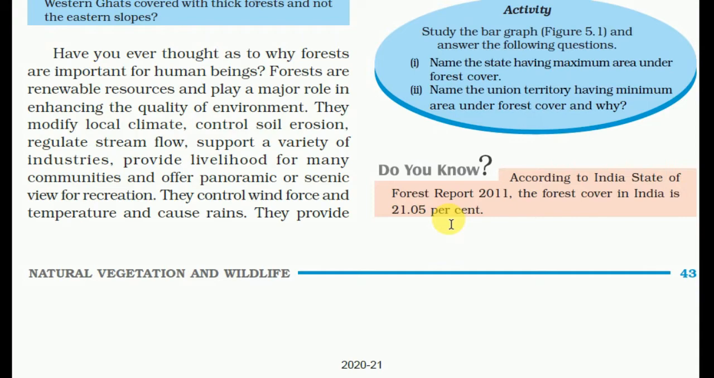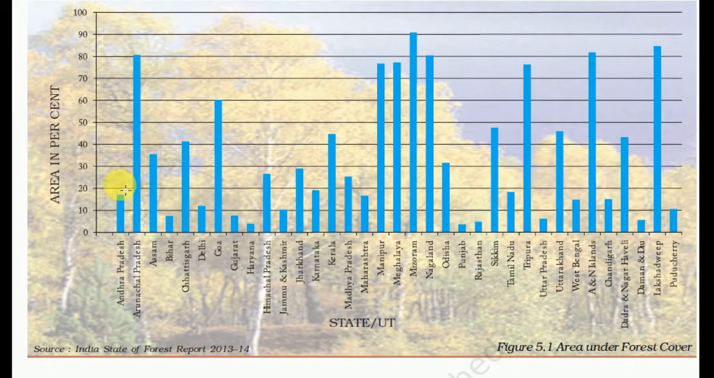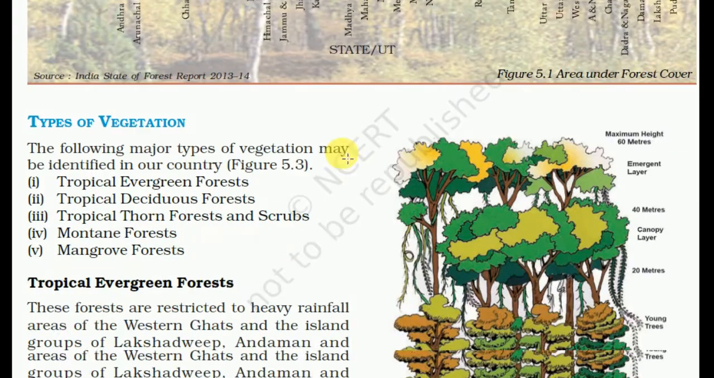According to the India State of Forest Report 2011, the forest cover in India is about 21%. And this is the area of forest percentage in different places. There is more forest in the hilly regions because they are inaccessible, or it is very difficult to access them. That's why people are not able to cut these trees. Otherwise, people are cutting trees.